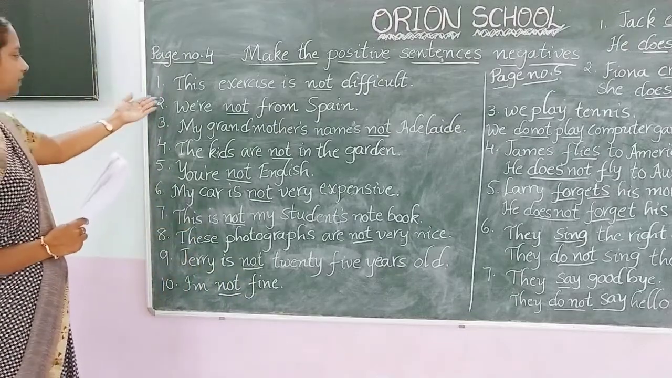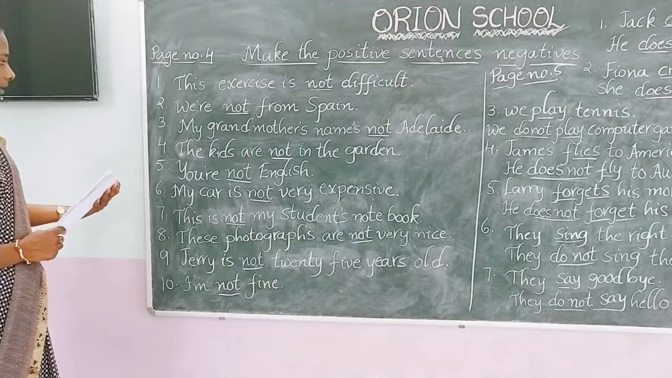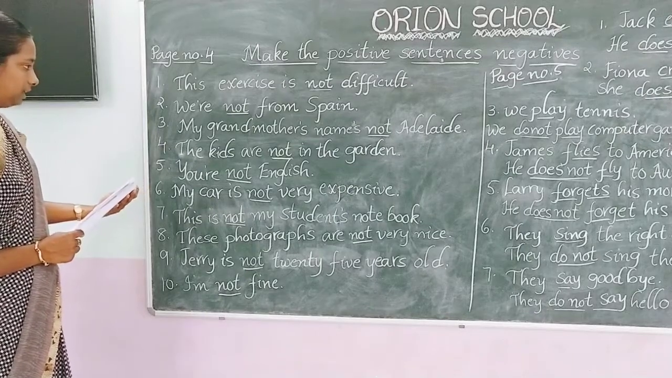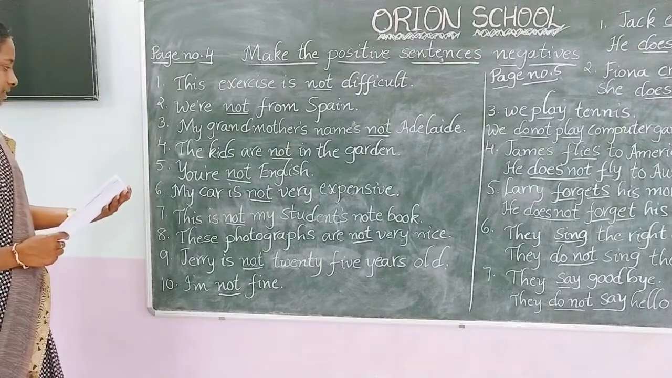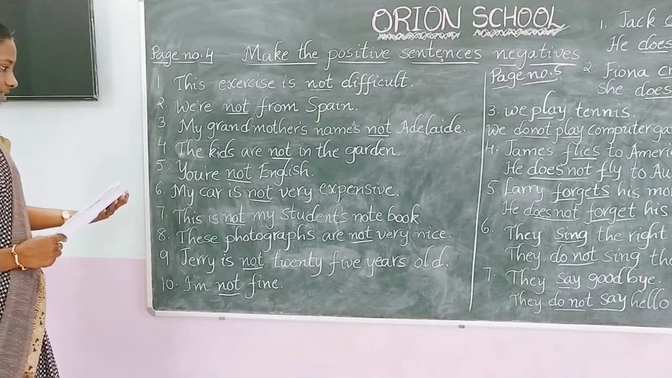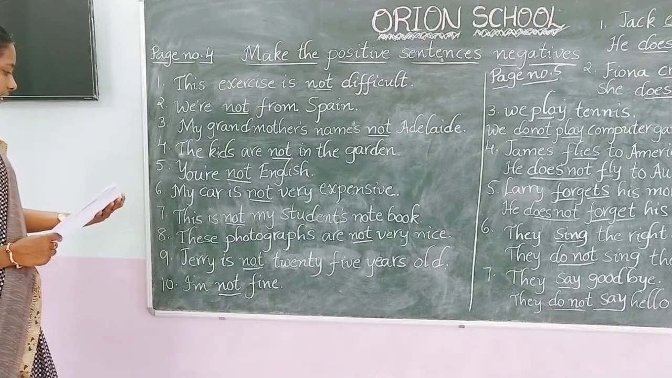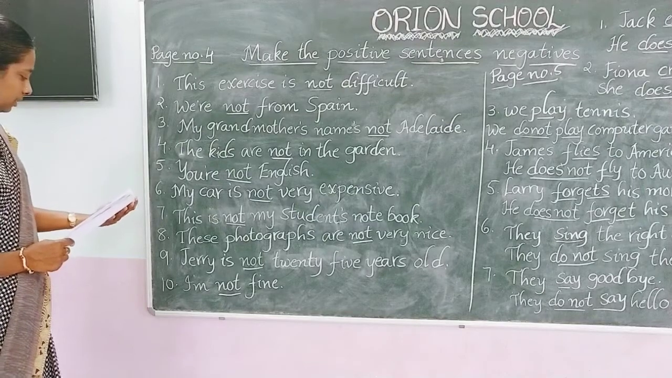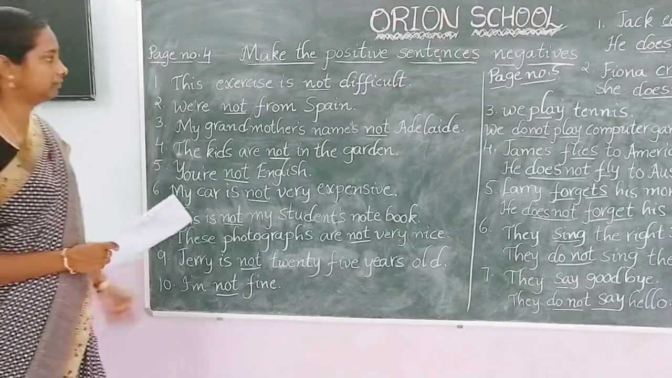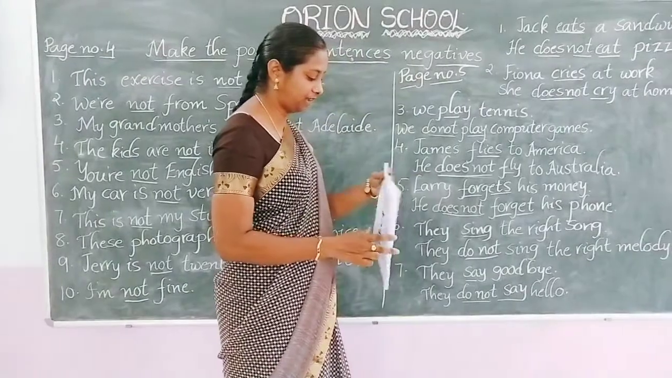See once again. This exercise is not difficult. We are not from Spain. My grandmother's name is not Adelaide. The kids are not in the garden. You are not English. My car is not very expensive. This is not my student's notebook. These photographs are not very nice. Jerry is not 25 years old. I am not fine. These are the answers. All of you note down. And for the next exercise, turn to page number 5.